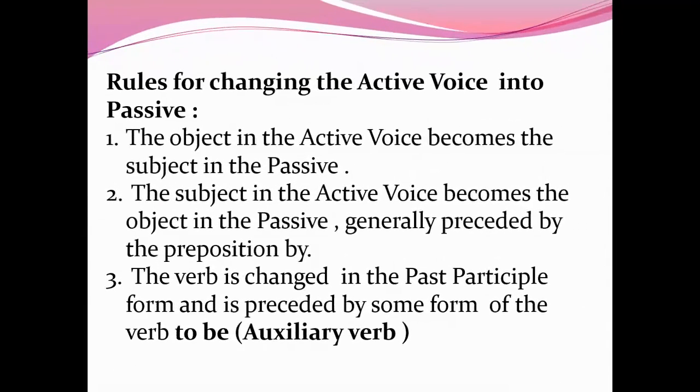Rules for changing the active voice into passive. 1. The object in the active voice becomes the subject in the passive. 2. The subject in the active voice becomes the object in the passive, generally preceded by the preposition by, if other prepositions like to, at, with, in, etc. are not also used. 3. The verb is changed into the past participle form and is preceded by some form of the verb to be, an auxiliary verb.